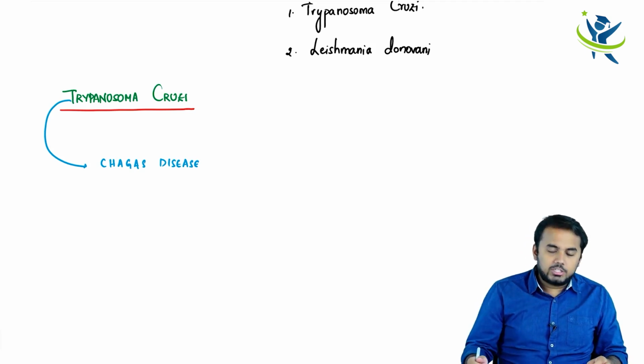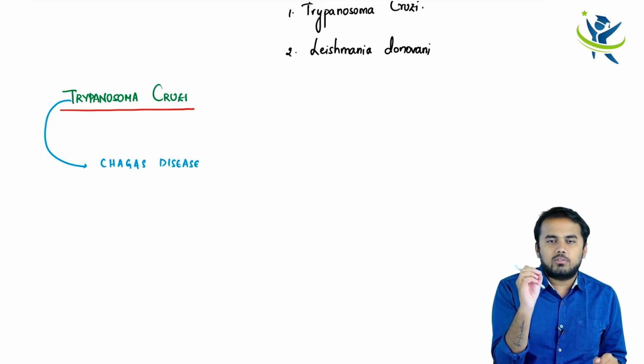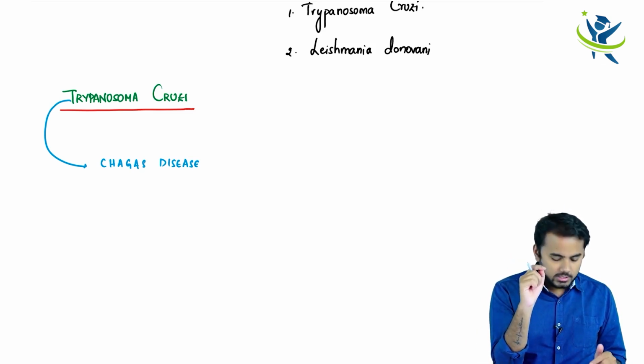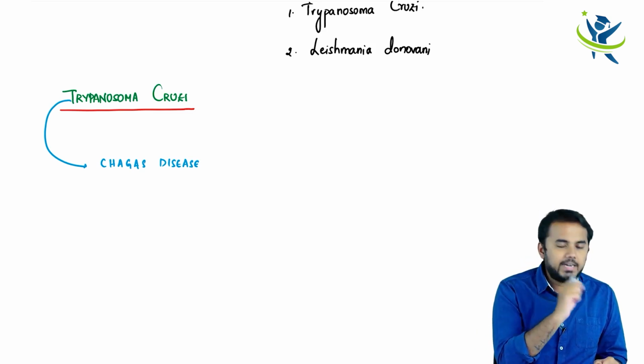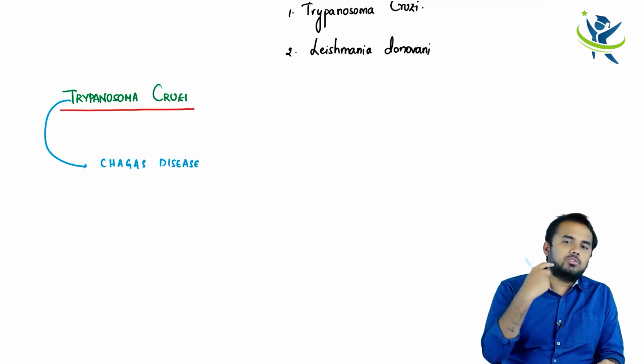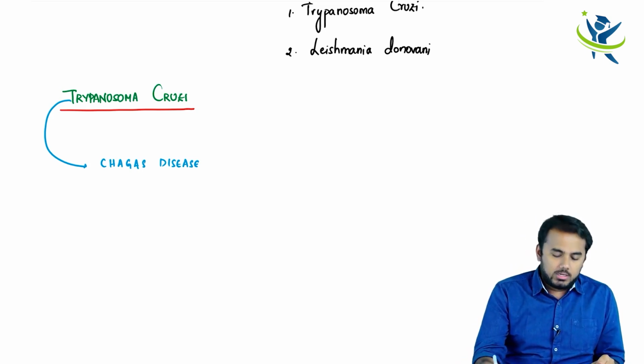Okay, so how do I get Chagas disease? Through this kissing bug. Inside that there are trypanosomes, this Trypanosoma cruzi. So if that kissing bug bites me, obviously that trypanosoma enters into my body and it affects my visceral organs, right?